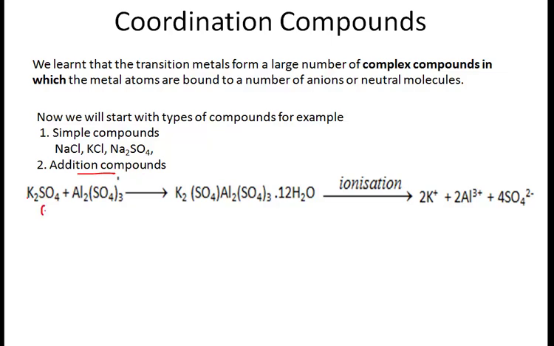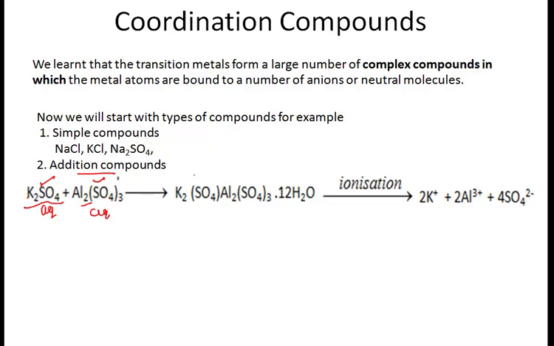when an aqueous solution of potassium sulfate, K2SO4, and an aqueous solution of aluminium sulfate are recrystallized, their crystallization is carried out. You have done this crystallization in practicals.